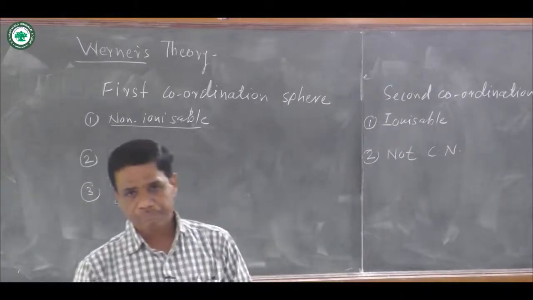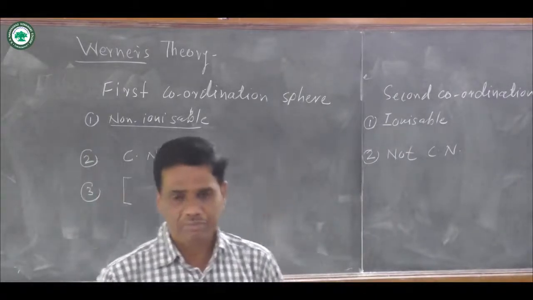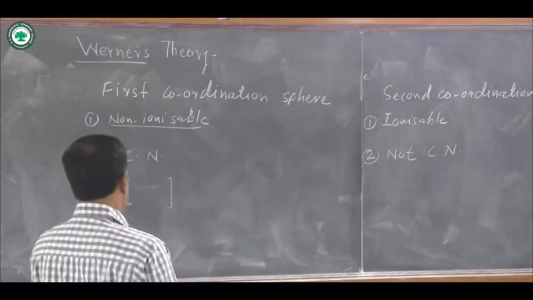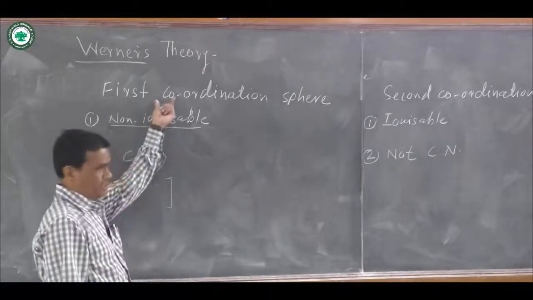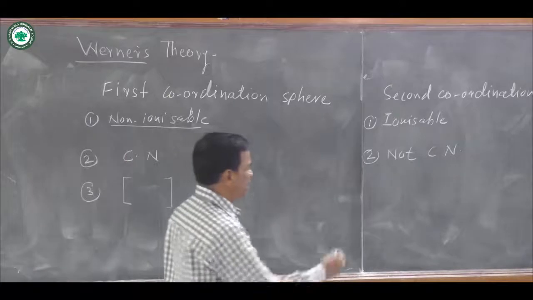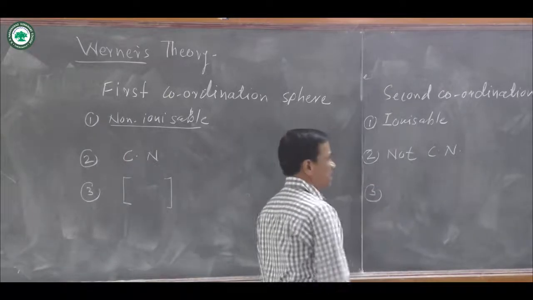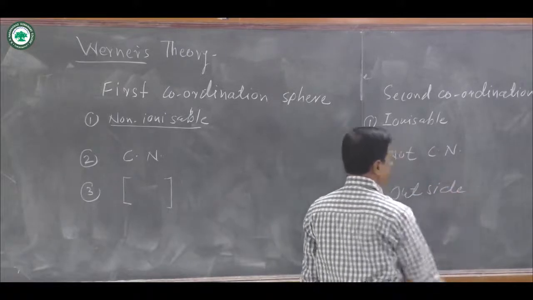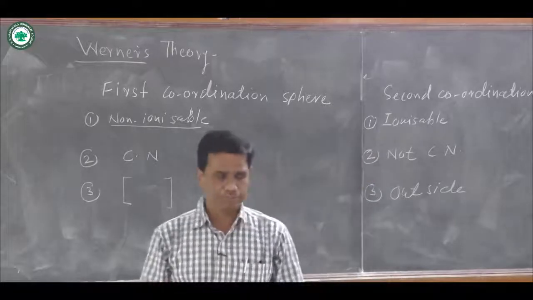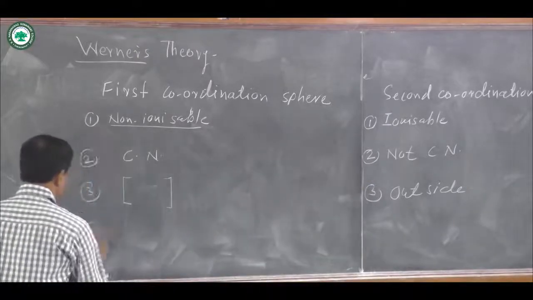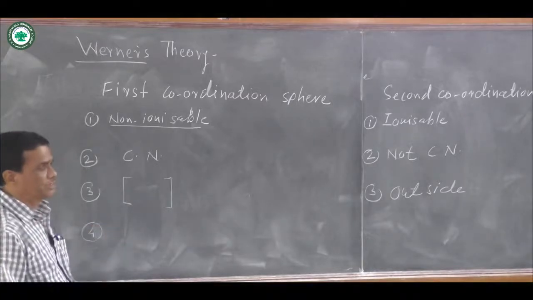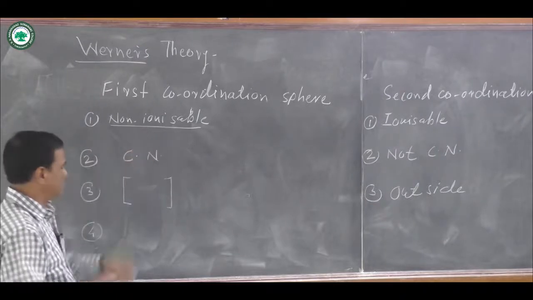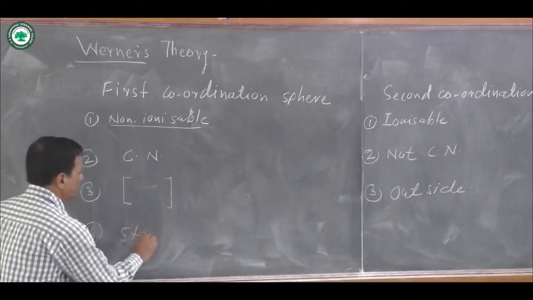Then third one, here the first pair is represented in the square bracket. Whatever entity, or central metal atom and corresponding ligands, are represented in the square bracket, that square bracket is known as the first pair. Then outside the square bracket, the anions are represented, and that is known as the second pair. Then the fourth comparison point for first pair and second pair. In the first pair, ligands are directly attached to the central metal atom, therefore a strong bond is formed.